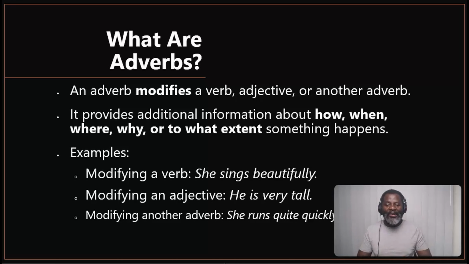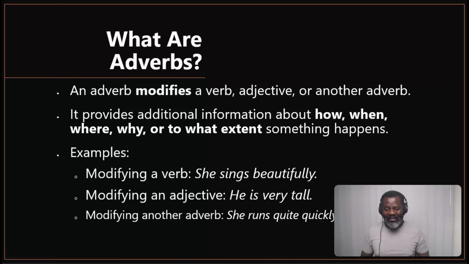When we talk about how, we are talking about the manner in which something happened, how something happens. When we talk about when, we are talking about time. When we talk about where, we are talking about place. When we talk about why, we are talking about purpose, why something happens. And when we talk about to what extent, it could be that we are talking about degree or intensity. Stick around with me and watch this lesson up to the end, because this is meant to unlock all these